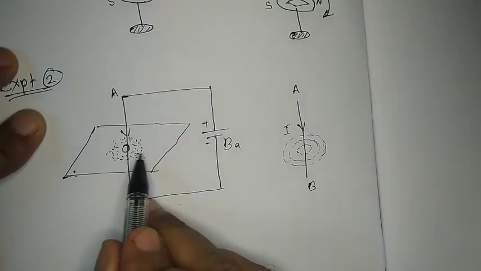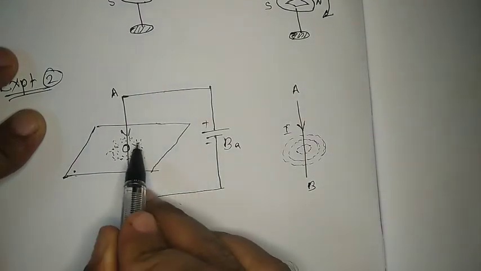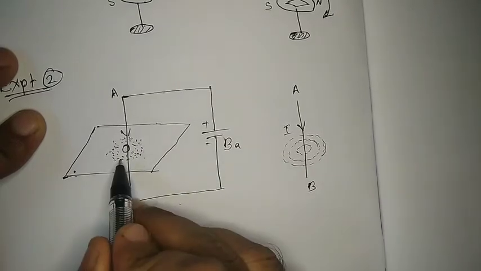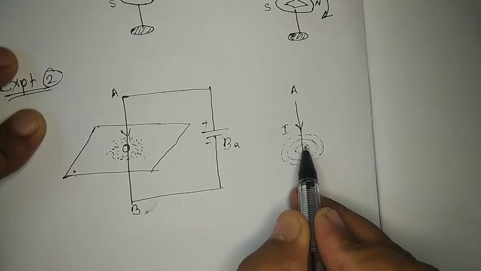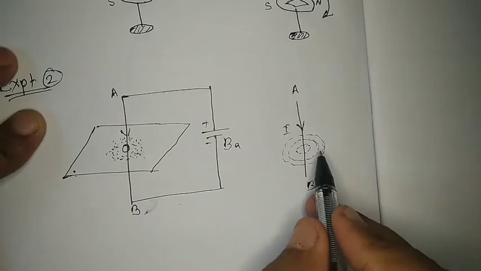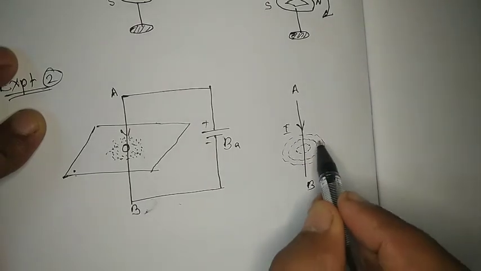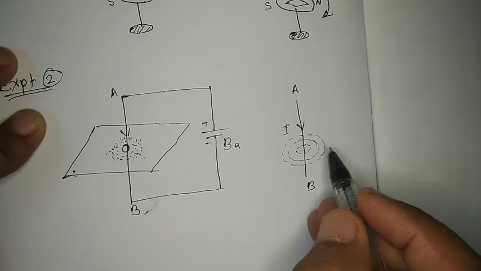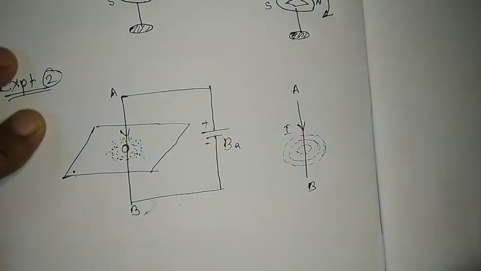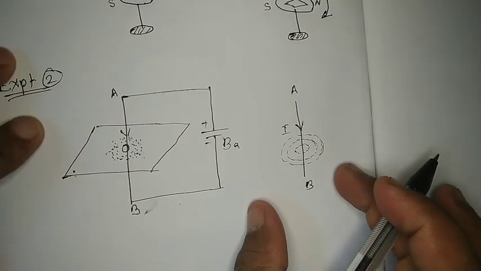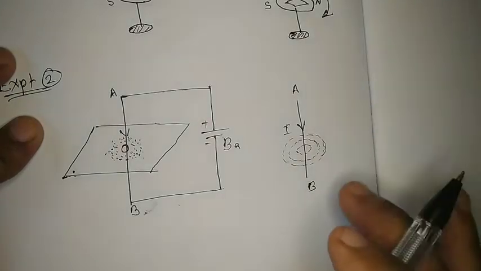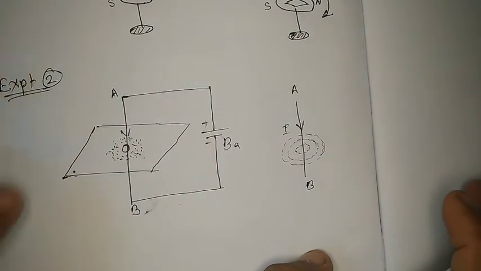So previously, when the battery is in off state, all the particles are in random direction. When the battery is on, these filings form circular rings. Why is this forming? Because we know that around the conductor a magnetic field is developed. That magnetic field itself orients all these iron filings in circular manner. So this is one experiment done to prove that the magnetic field is in a circular path. These two are the experiments done by Oersted.